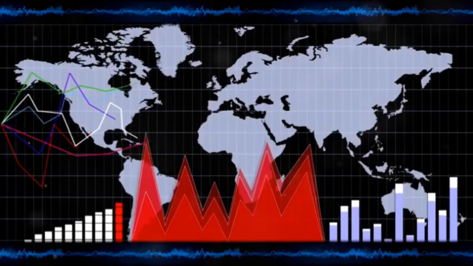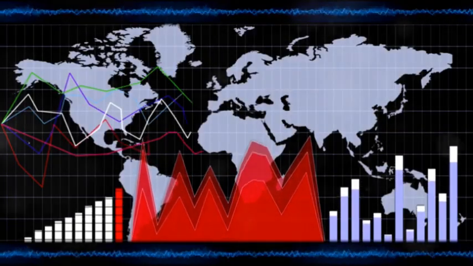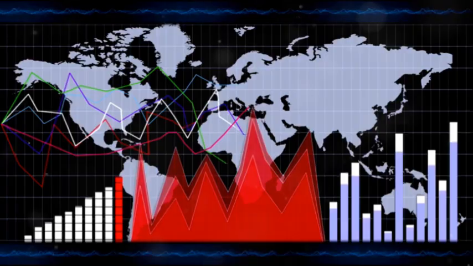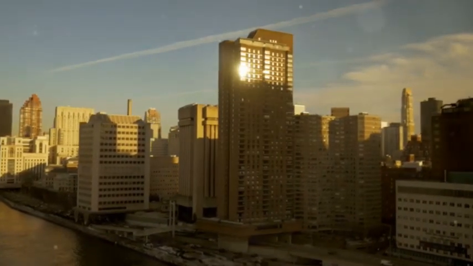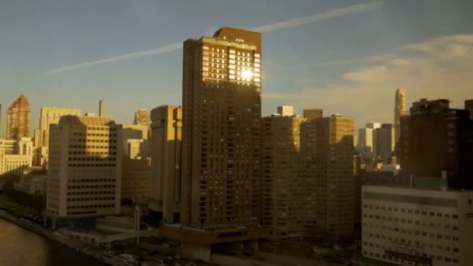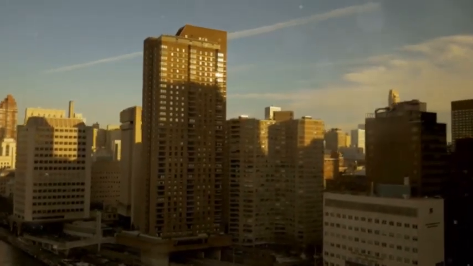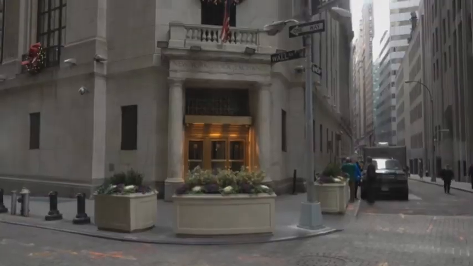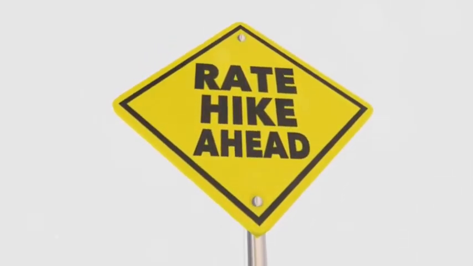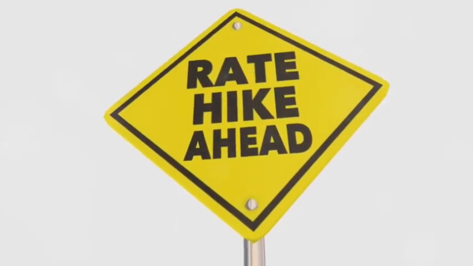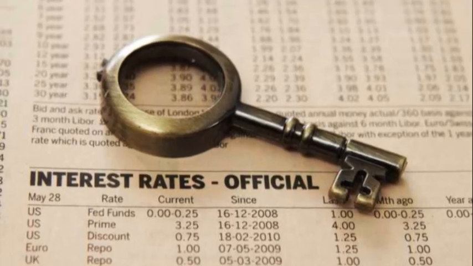Section 7. Boom and bust cycles. The price of manipulation in Western economies. Western economies, characterized by their reliance on free market principles and central bank intervention, are inherently prone to cycles of boom and bust. These cycles are not natural phenomena. They are the direct result of policies that prioritize short-term profits over long-term stability. The manipulation of interest rates and the money supply by central banks creates artificial booms followed by inevitable busts.